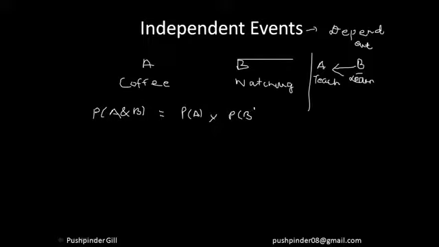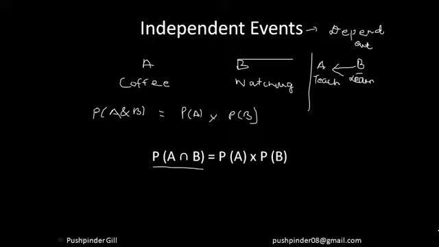So probability of A intersection B, which shows that both the events are happening together, is equal to probability of event A happening times probability of event B happening, right?